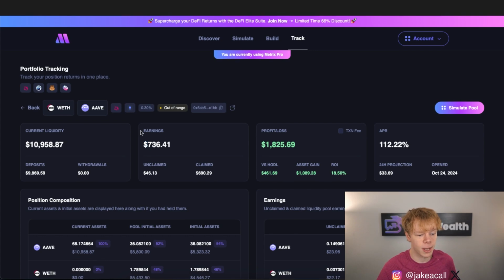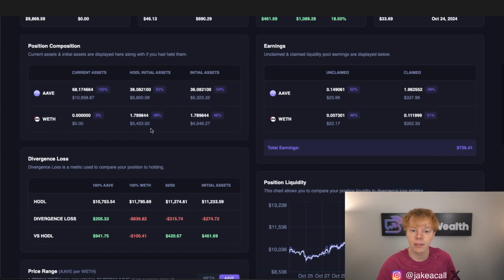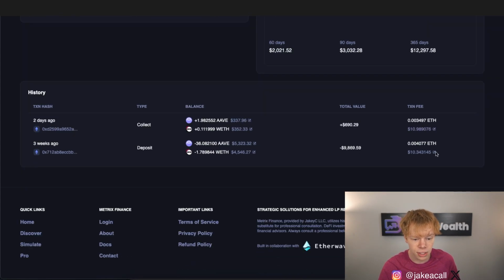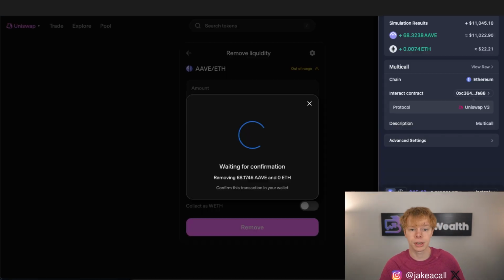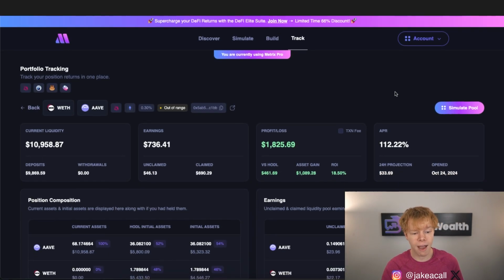And of course, this one is on the Ethereum network, so I am paying high gas fees, and I do have to factor that in. As you can see, just to get into this position cost me about $10. To claim, it cost me about $10, and now if I want to exit out of this position, it's going to cost me about $15. And then when I want to go and execute a trade, it's going to cost me about $5, and then when I want to go and enter into a new position, it's going to cost me another $20 or so. So that's the thing that you have with Ethereum network.